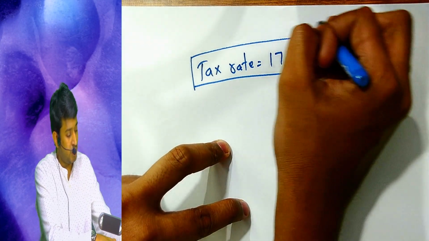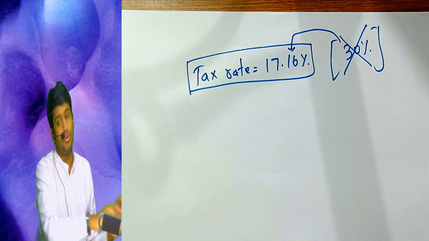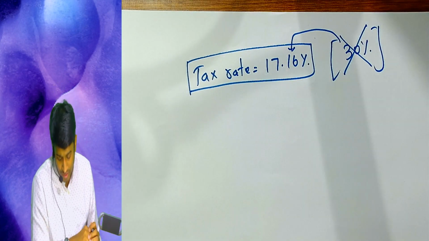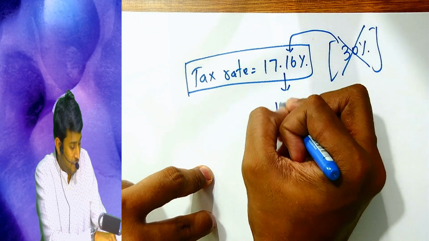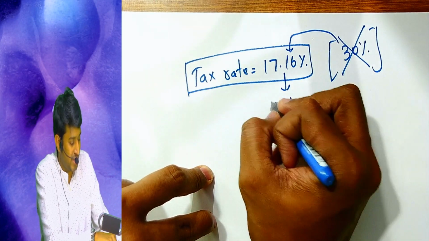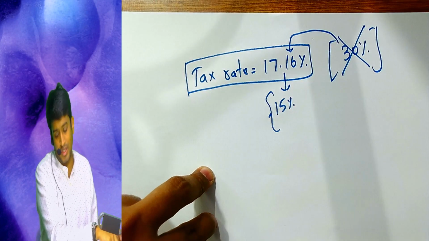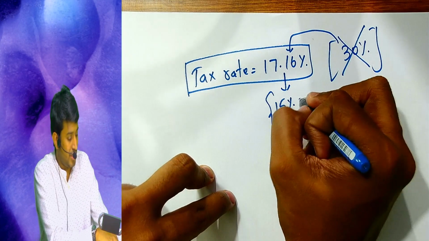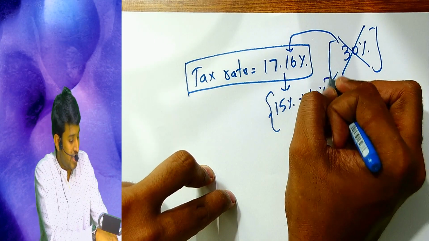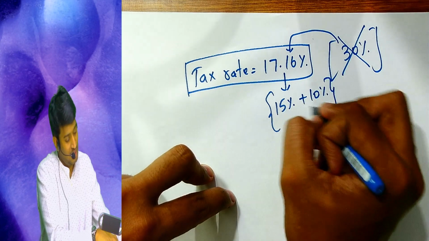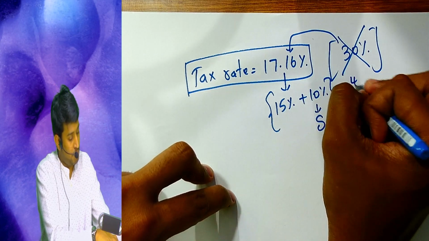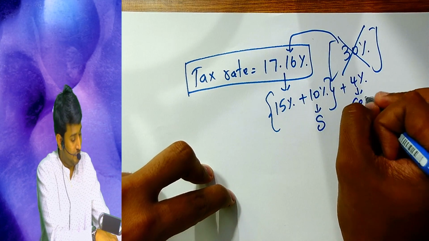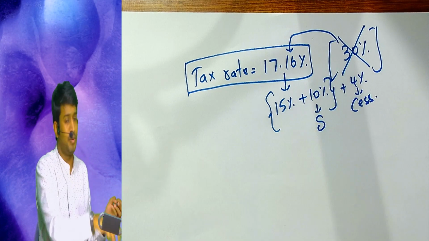So they are reducing it to 17.16%. And how did we get 17.16? Government gives a formula also for that. 15% is the base tax rate, plus 10% surcharge, plus 4% cess.